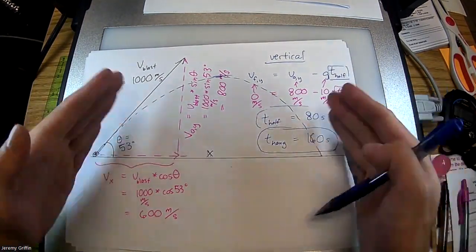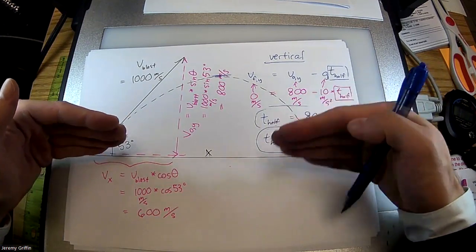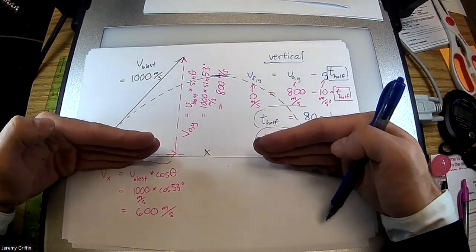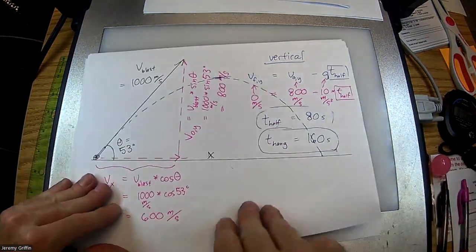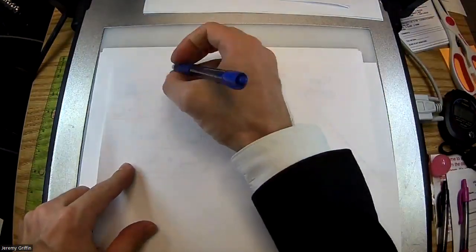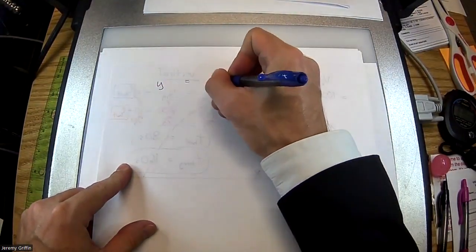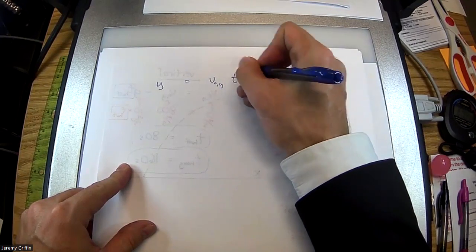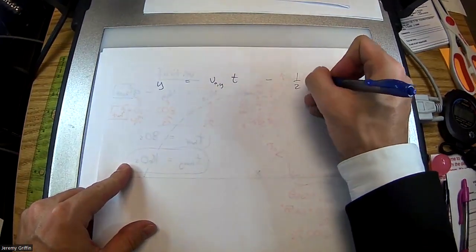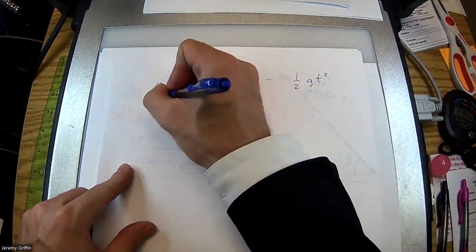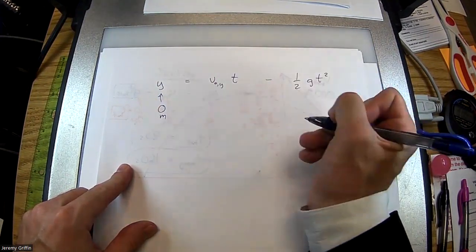Now horizontally it went a long way. We're eventually trying to find out, right? But vertically, there's no change. You see that? Okay. So I'm going to do y equals v naught y t, and this would be the full hang time, minus 1/2 g t squared. Okay. I'll let this guy go to 0 meters.